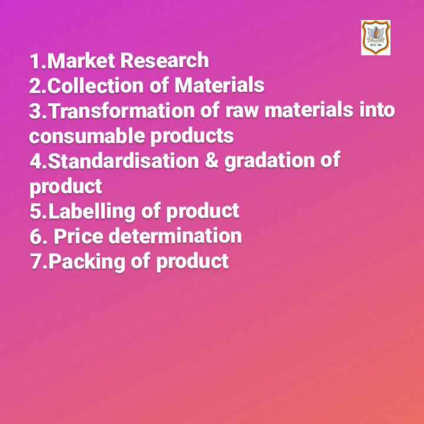Third is transformation of raw material into consumable products. Raw material is first converted into finished goods. If it is converted into finished goods, then only it is consumable by the consumers. This processing is carried out at the place where raw material is stored. If it is converted into finished goods, by making the product consumable, its market value increases.